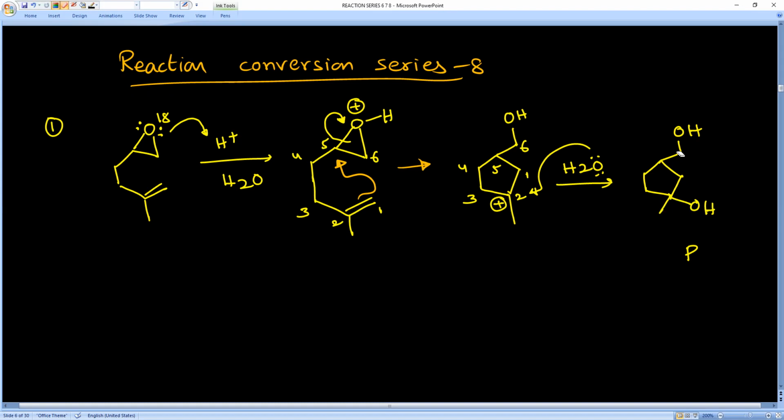Therefore, what are the correct statements? Option A, because it is primary alcohol. Option C, because this is tertiary alcohol. Option D, because there is no C double bond C and C triple bond C, therefore negative towards bromine water test.